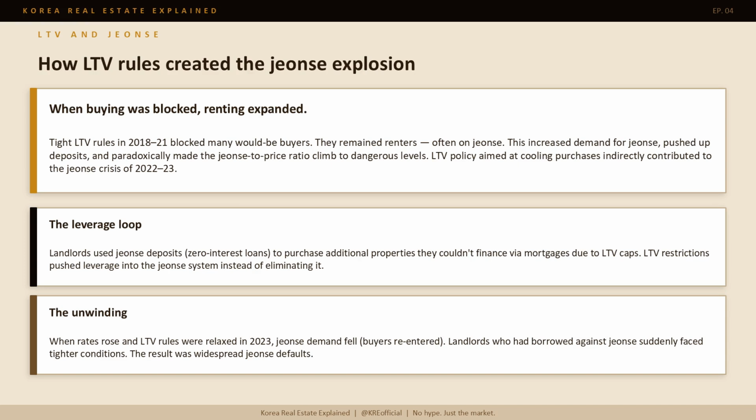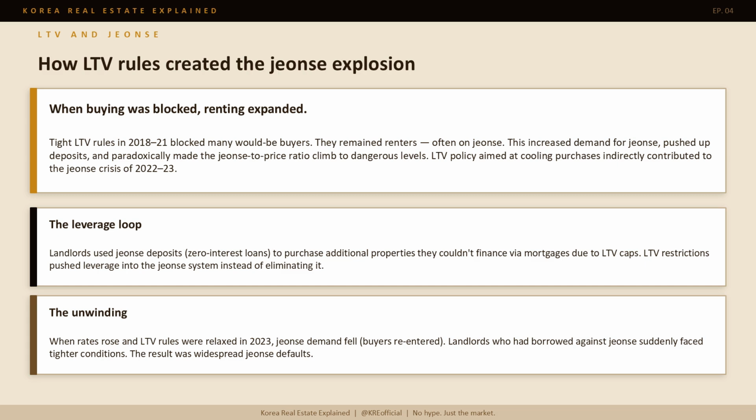There's a connection between LTV restrictions and the Jeonse system that most people miss. When tight LTV rules blocked buyers in 2018 to 2021, many stayed as renters, often on Jeonse. This increased demand for Jeonse and pushed up deposit amounts. Landlords, blocked from using mortgages by LTV caps, turned to Jeonse deposits as a zero-interest funding source instead. So LTV restrictions didn't eliminate leverage. They redirected it into the Jeonse system.